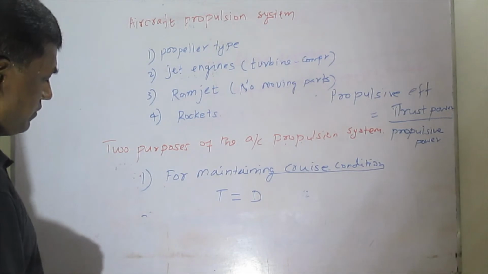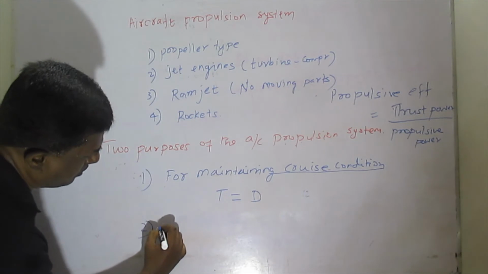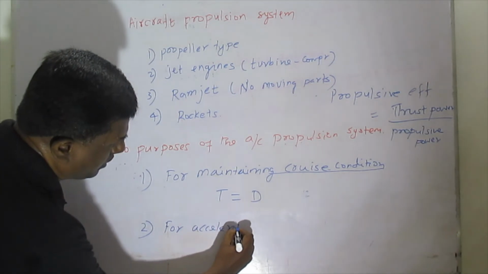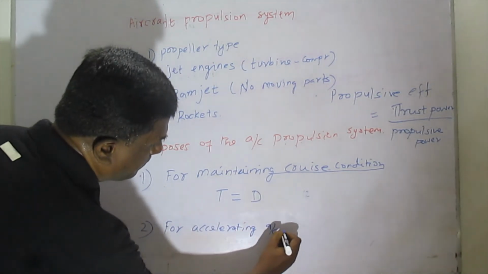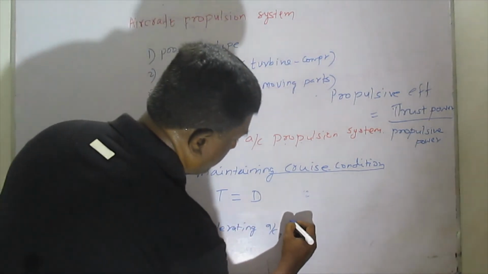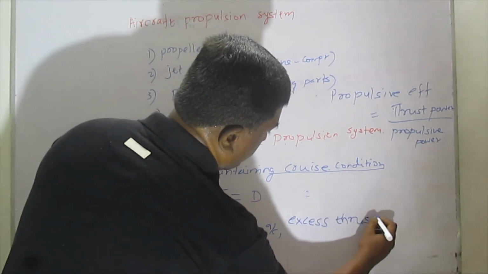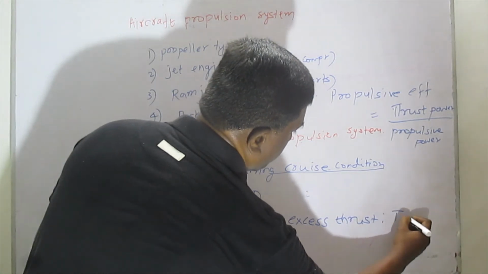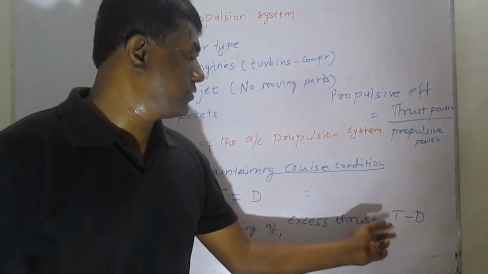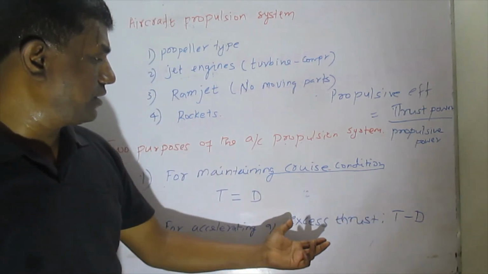So the second condition: for accelerating the aircraft, we must have one thing called excess thrust. Excess thrust is nothing but thrust minus drag. That means the difference between the thrust and the drag, that quantity will be important.